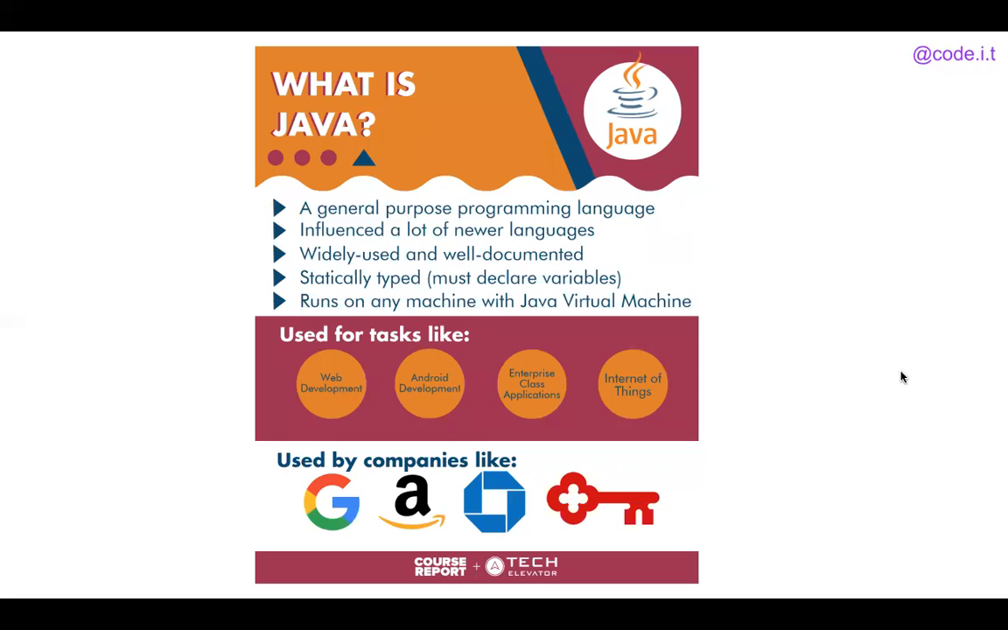When it says statically typed, that means you must declare your variable types. We'll talk about that in a later video. Java can run on any machine as long as you have a JVM, which is a Java virtual machine, so something that can run the Java language. Again, Java is used for web development, Android development, class applications, and the Internet of Things. That's your smart car, your Alexa, your lights that turn on and off when you clap, things like that. And at the bottom, we can see some famous companies that use Java.